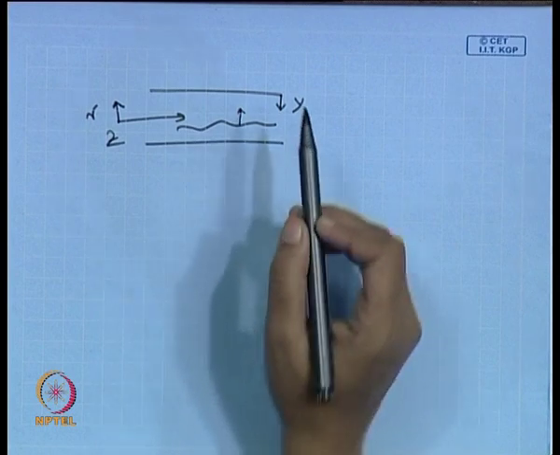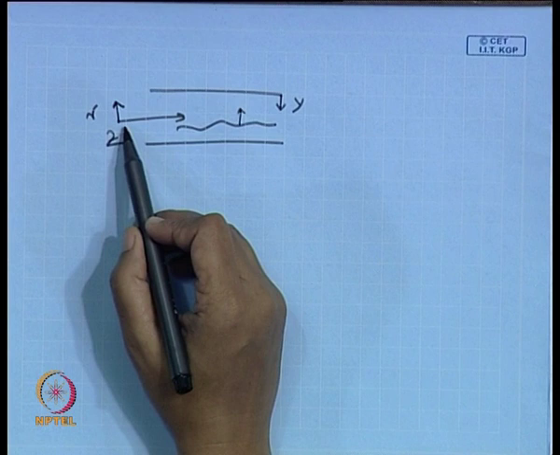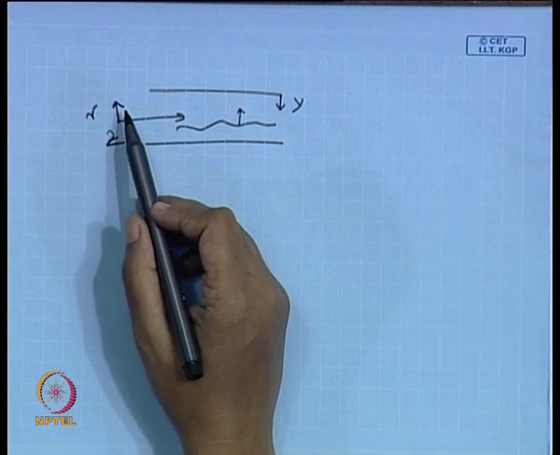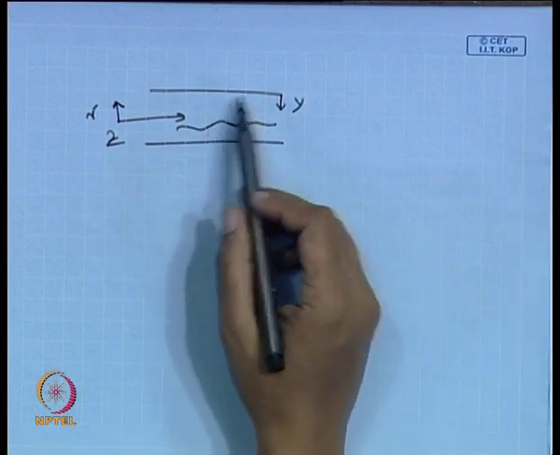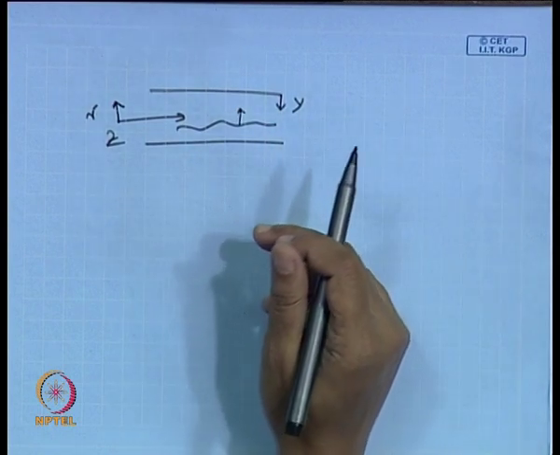If you want, you can refer to the coordinate in the direction of flow as x, as you are used to doing, but just to avoid unnecessary confusions, I would like to specify this particular portion. So that in the direction of flow it is z, and perpendicular to the direction of flow from the tube axis, in any particular tube we take it as the radial coordinate r. Usually y is taken as the distance from any particular boundary, it can be an interface, it can be the solid wall, whatever it is.